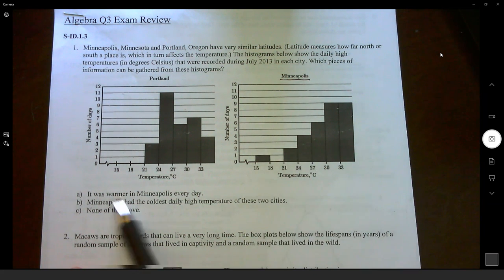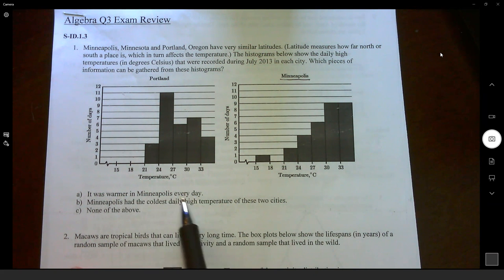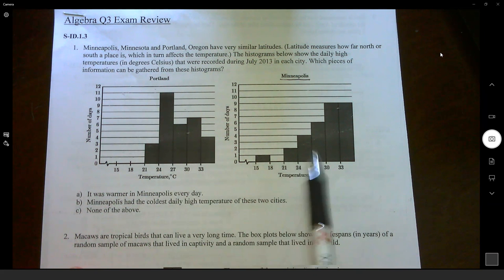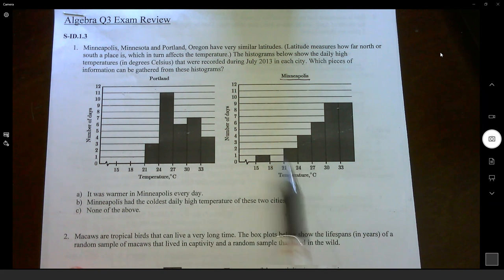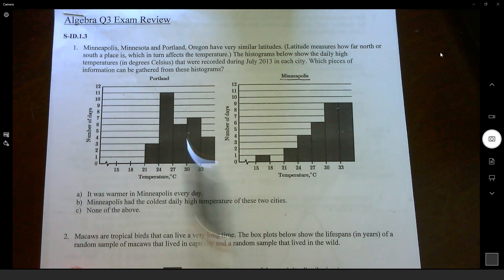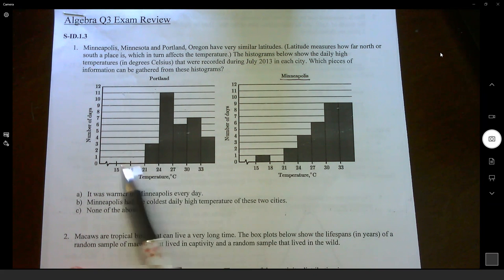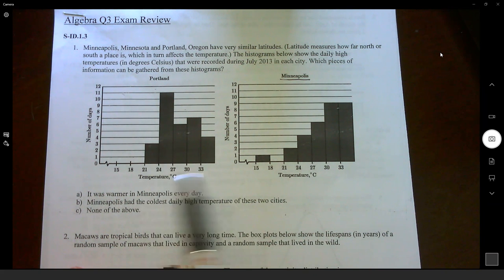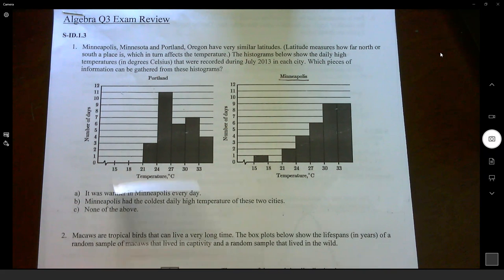So are we able to tell that it was warmer in Minneapolis every day? Well, if we look at Portland's and compare it to Minneapolis's, we notice that Portland has the same kind of scale for temperature. 21 to 24, we got 21 to 24 over here, 24 to 27, same here. Yeah, they're basically having the same scale.